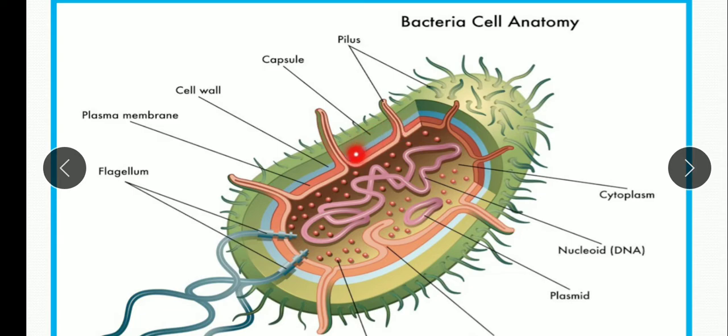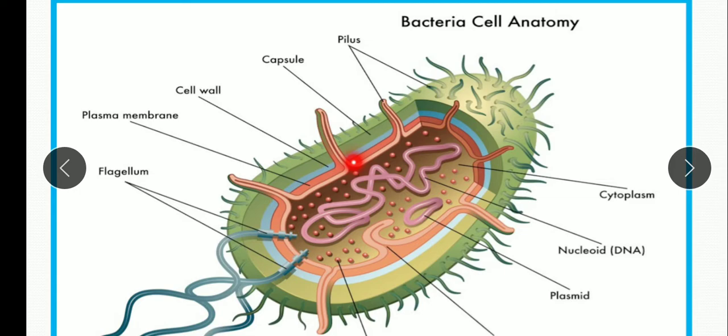If this is present, then this is the outermost layer. So it is the capsule. Inner to the capsule, the cell wall is there, and inner to the cell wall is the plasma membrane. So this capsule, cell wall, and plasma membrane all together form the cell envelope.